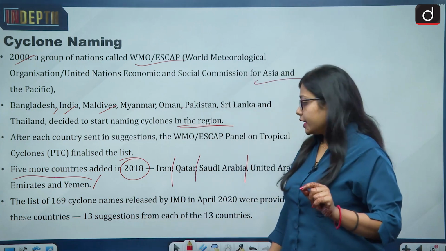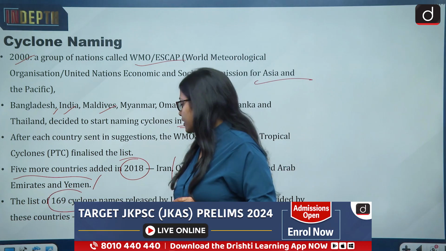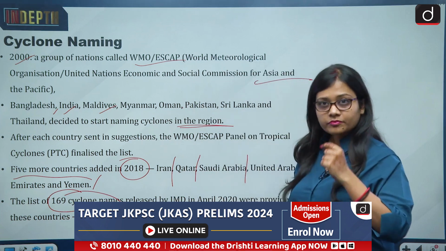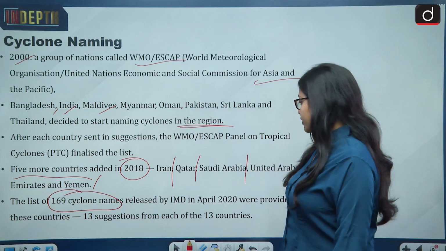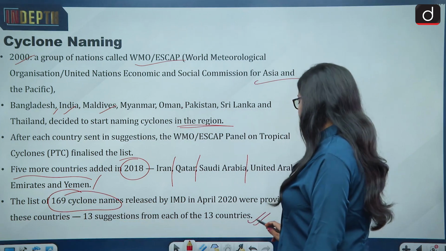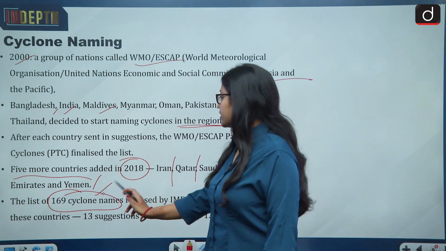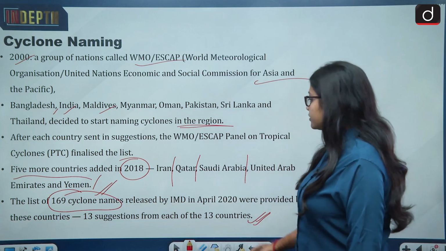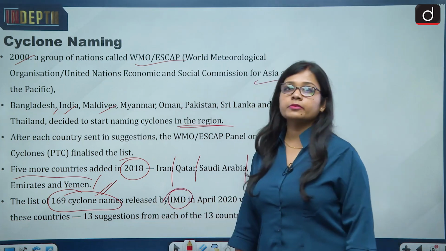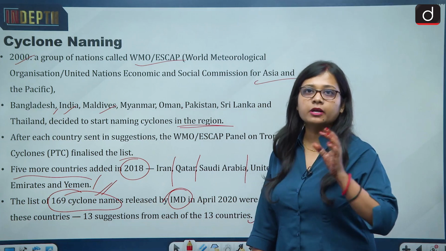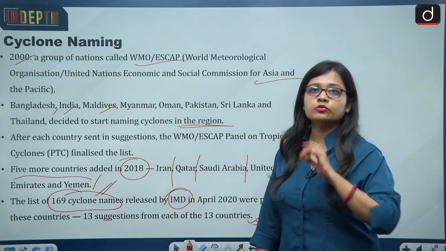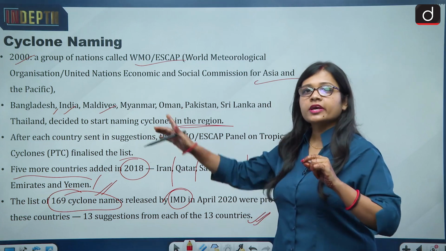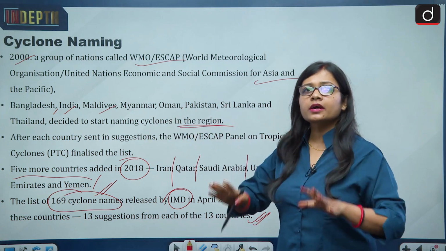And then in total 169 cyclone names were registered, and every country gave 13 names. So 13 countries suggested 13 names each, and that became 169 in number. And these names are released by the IMD, the Indian Meteorological Department. So it is basically the WMO ESCAP countries which give names to the cyclone, and the name Cyclone Dana has been given by Qatar.